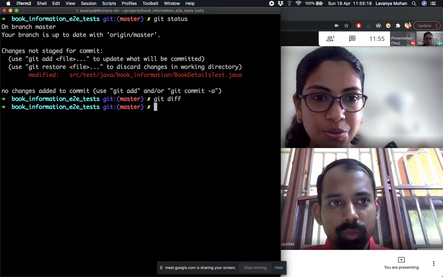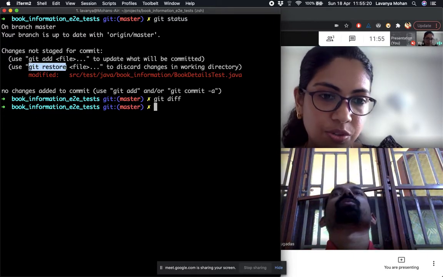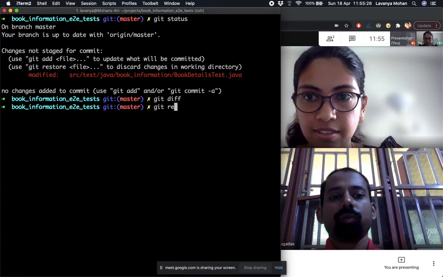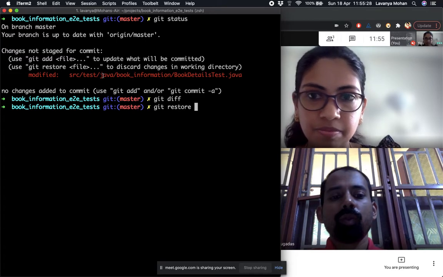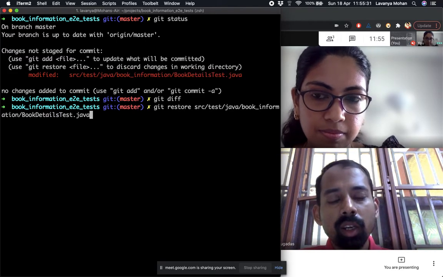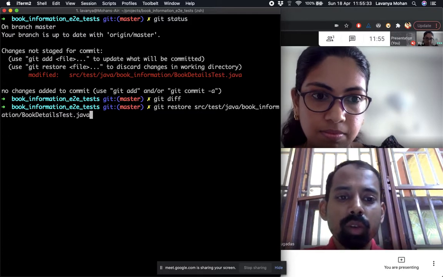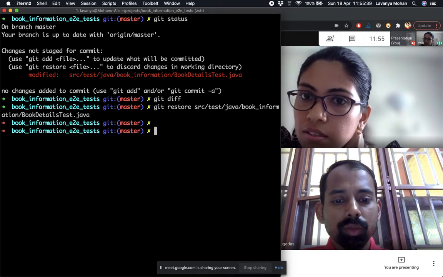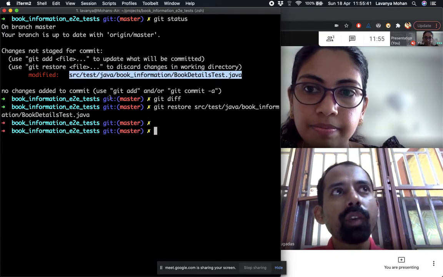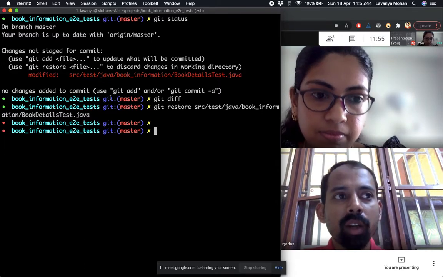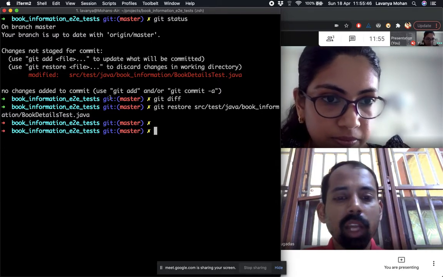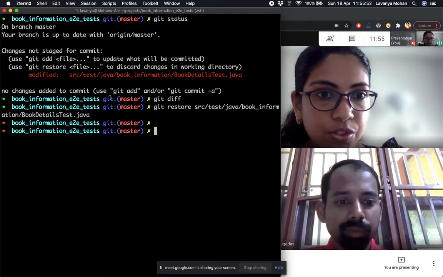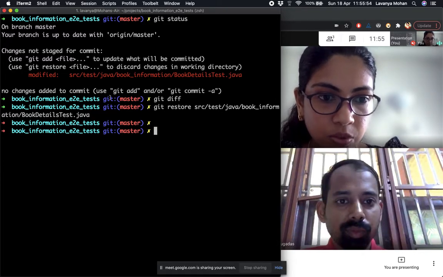If we want to still discard it, then we could just say git restore, like how we did earlier. That will just take it back. So git restore is like cleaning up the working directory and going back to whatever the committed state was. If we say for example on the remote we added line 1, to remove that we say git reset HEAD, correct? It was not to remote. It was a commit, but a local commit.